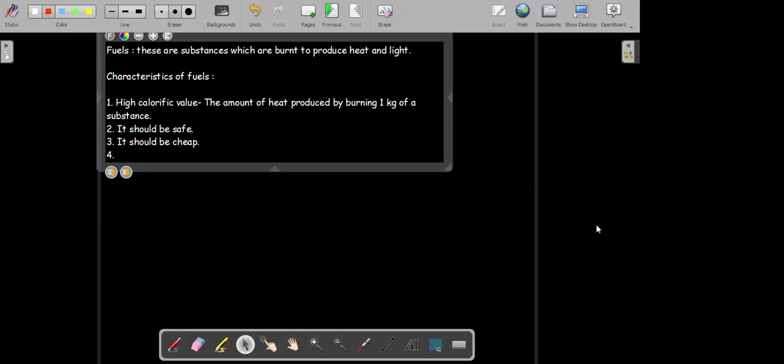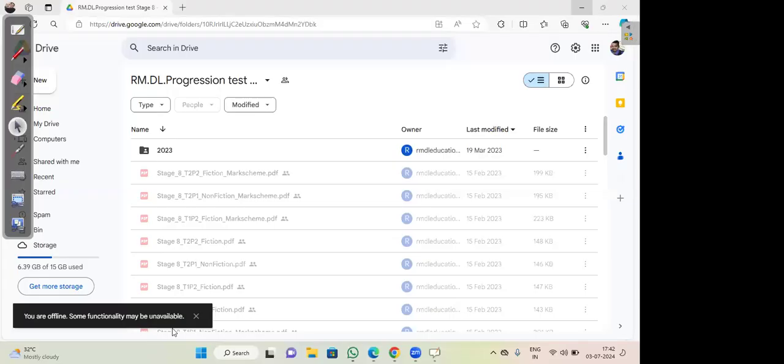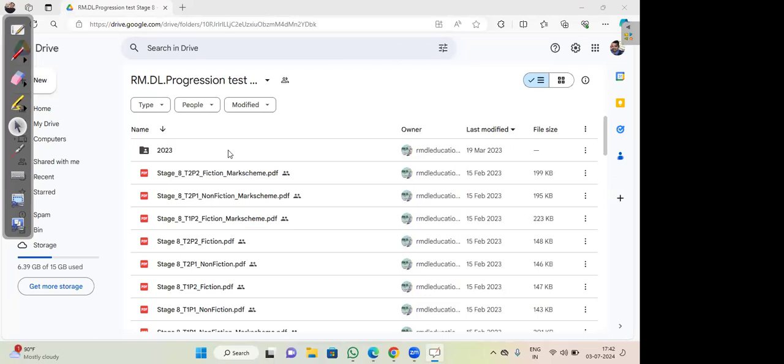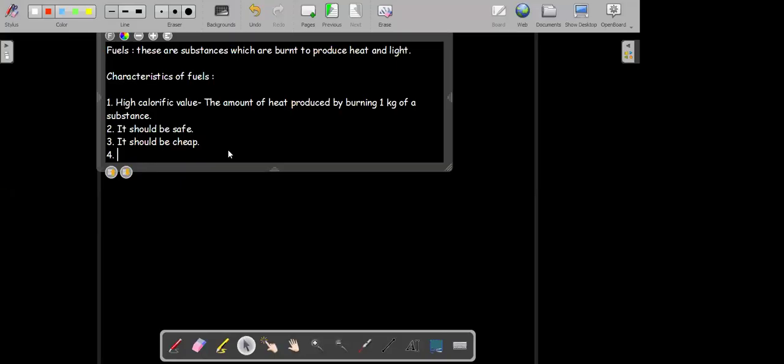Is it okay now? Sir, now I can't see your screen. Okay, just wait for 1 minute, I think it will be loading. It takes a few minutes for loading. Actually, we just had rain, so because of that, maybe the network has been disturbed a little bit.